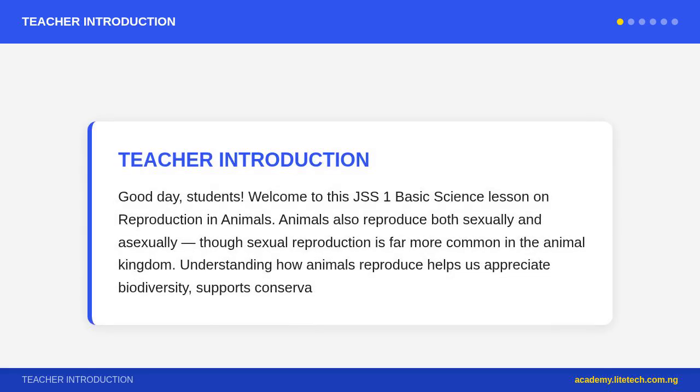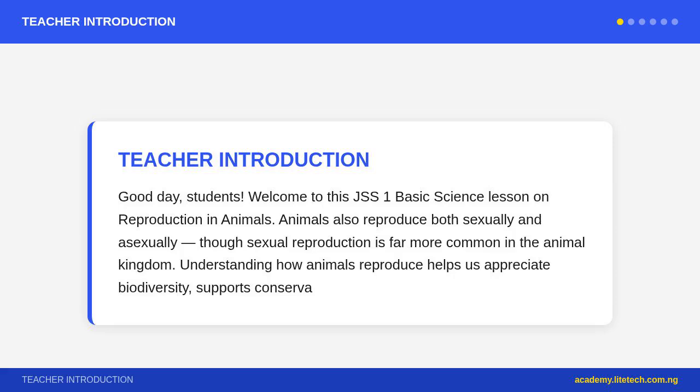Animals also reproduce both sexually and asexually, though sexual reproduction is far more common in the animal kingdom. Understanding how animals reproduce helps us appreciate biodiversity, supports conservation efforts, and is directly relevant to livestock farming in Nigeria, where understanding the reproductive cycles of cattle, goats, pigs, and poultry is vital.